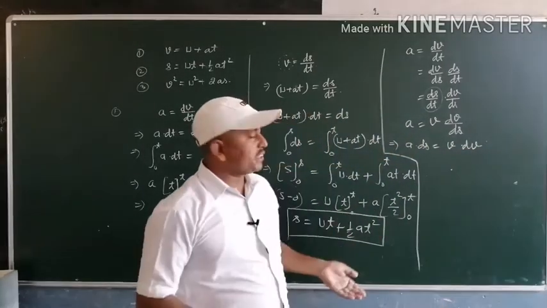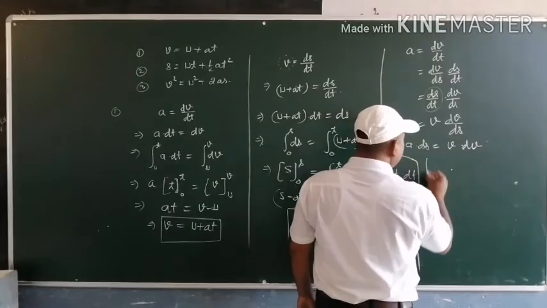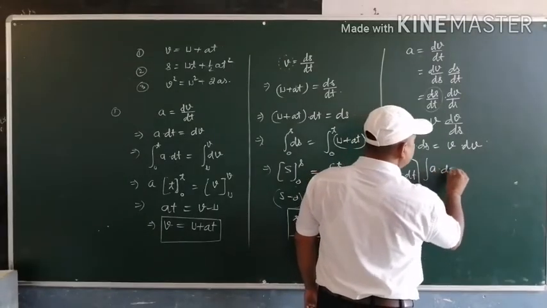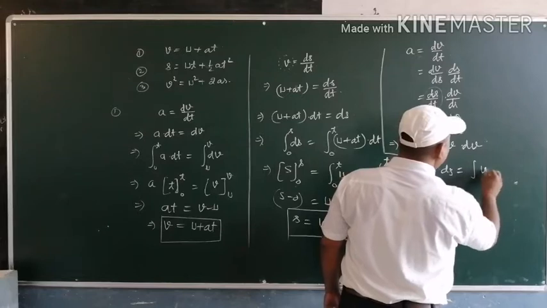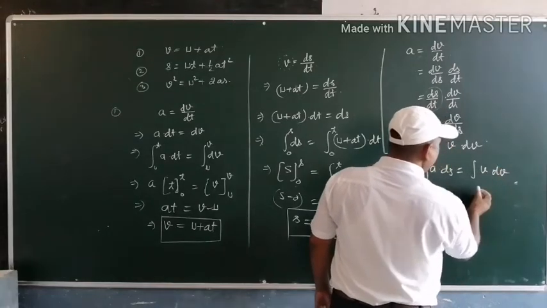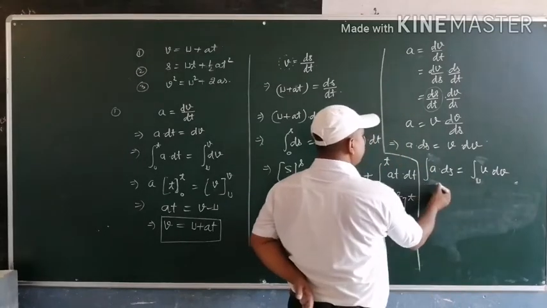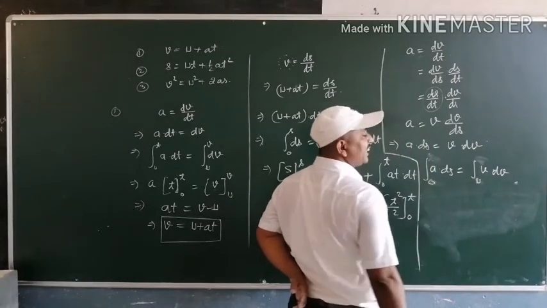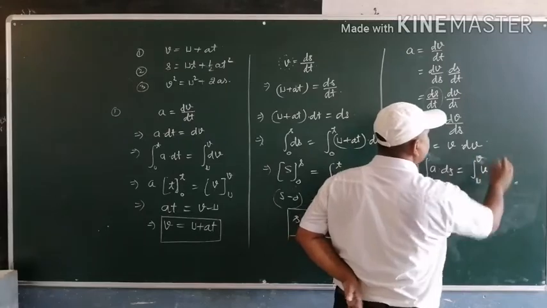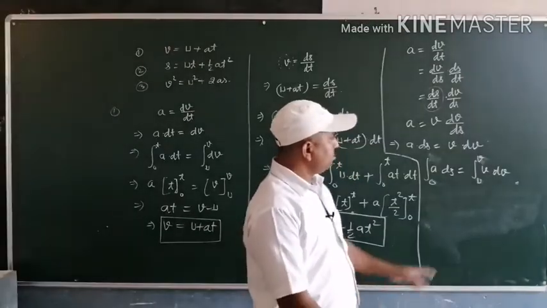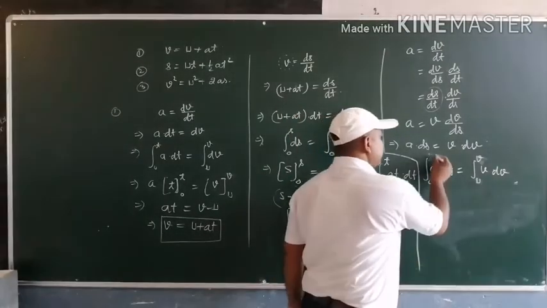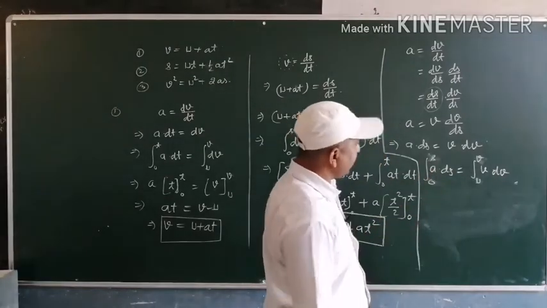If we integrate both sides, we get the integration of a ds equal to the integration of v dv. When the initial velocity of the object is u, the displacement is 0, and when the object achieves velocity v, the displacement becomes s.